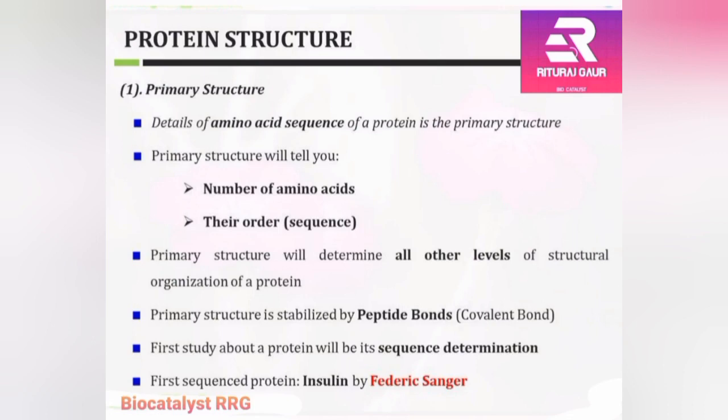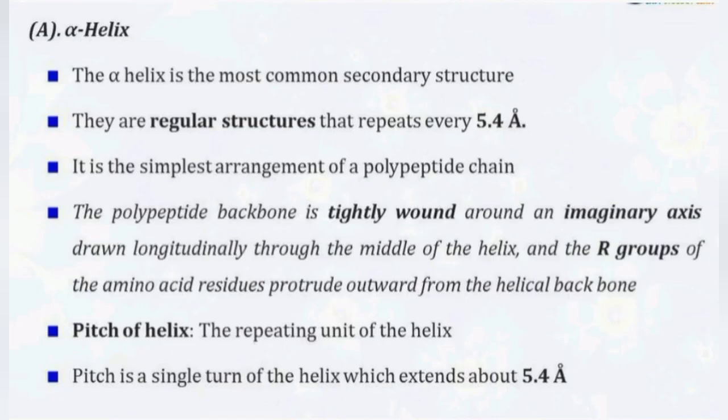Now, some more details about the structure of proteins. Primary structure is the simple arrangement of a number of amino acids, while secondary structure has alpha helix and beta pleated structure.